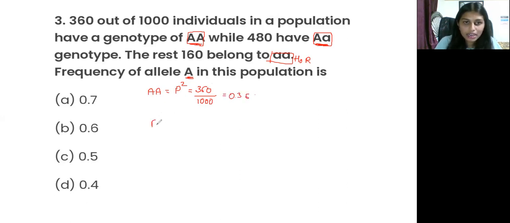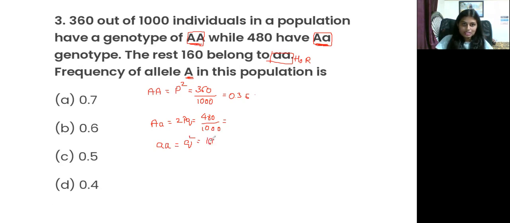Then heterozygous, that is 2PQ, is 480 divided by 1000. Homozygous recessive, that is Q square, is 160 divided by 1000. You can calculate that yourself, because in this question they just asked about big A, so P square is enough to calculate it.